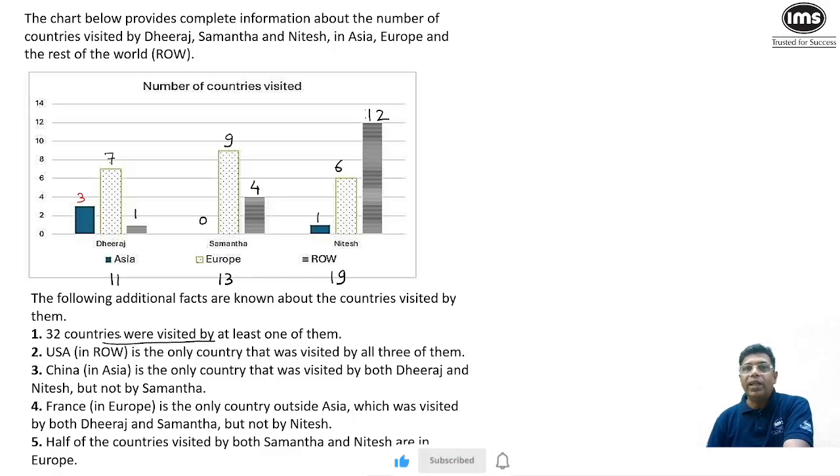Now, here we should get a feel that if you individually add the countries for Dheeraj, Samantha, Nitesh, this value goes to 43. While only 32 countries were visited, it means there's a concept of Venn diagram that we have to use, because some of them are visiting exactly 1 country and maybe some are visiting 2 countries. And it is further given that USA is the only country that was visited by all 3 of them. So while solving this set, I have to use a bit of Venn diagram, so I can make a Venn diagram of 3 circles.